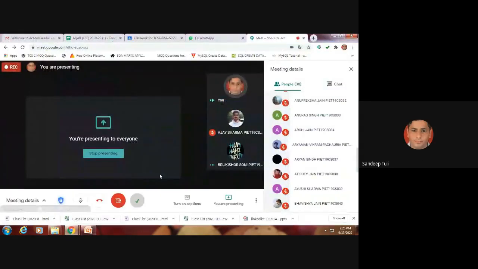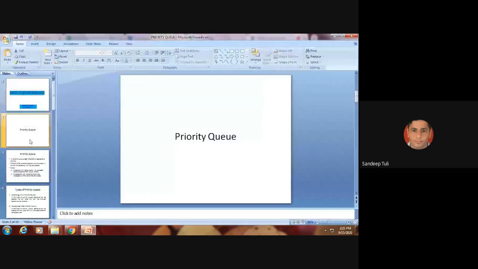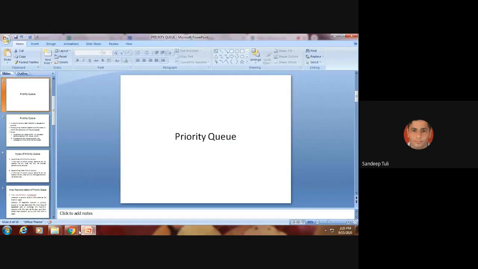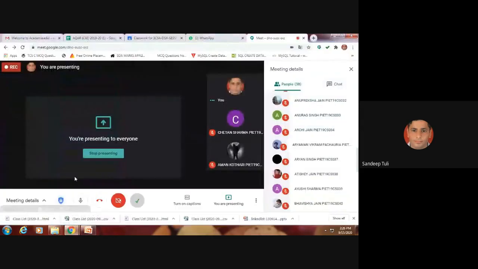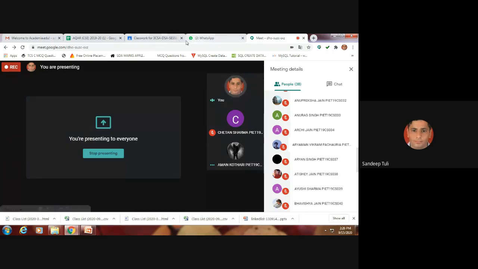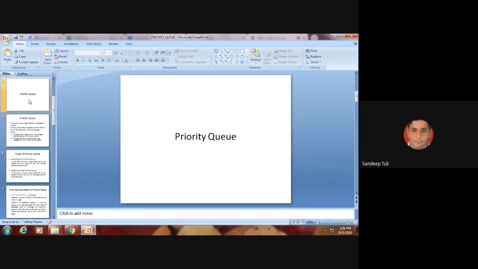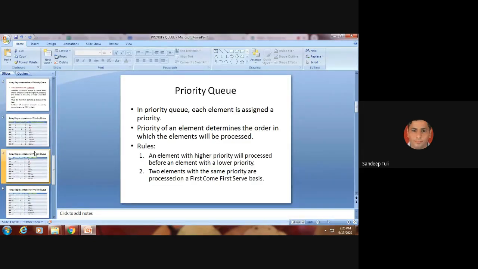Okay, does anybody want to ask anything? Any question? No, sir. That is what the priority queue means. So this is all about the priority queue. Any question from your side now? Sir, which one is better, ordered or unordered? It depends on the situation every time. We have different kinds of implementation, different methods, and as per our requirement or the user's requirements, we can choose.